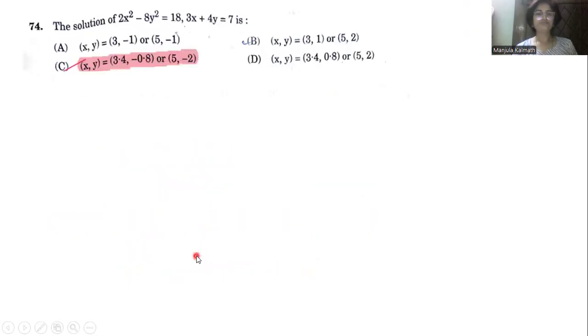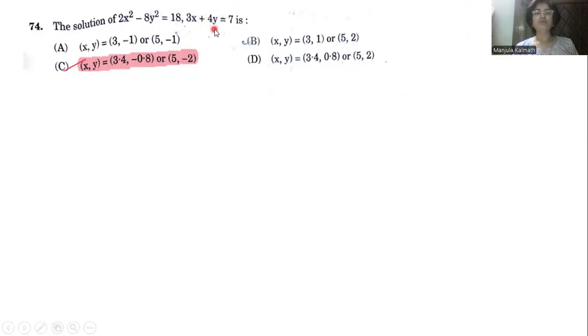The next one is the solution of 2x square minus 8y square equals 18 and 3x plus 4y equals 7. So first we have to go for the one solution problem here. We'll take 3x plus 4y equals 7.